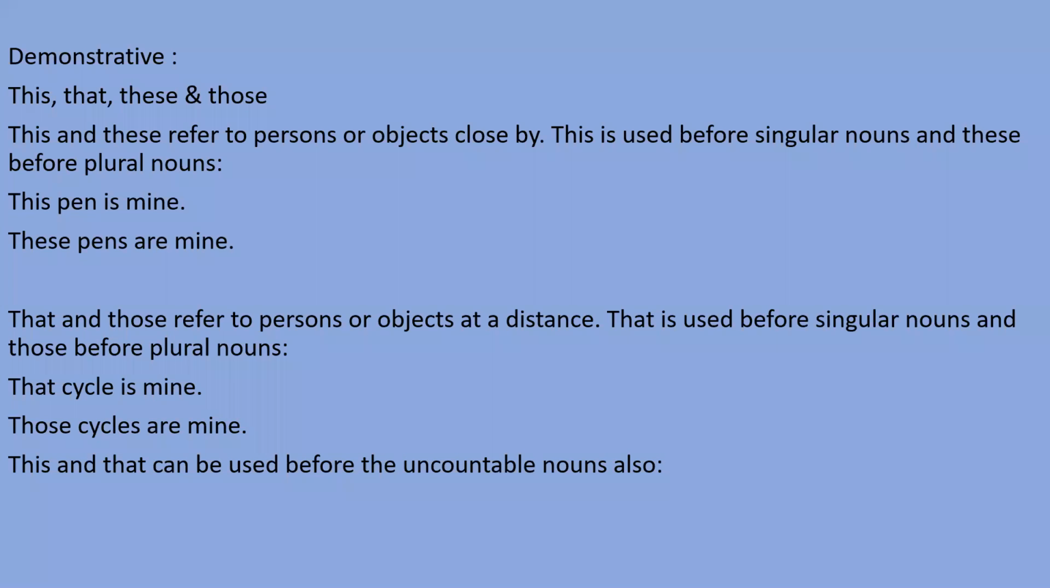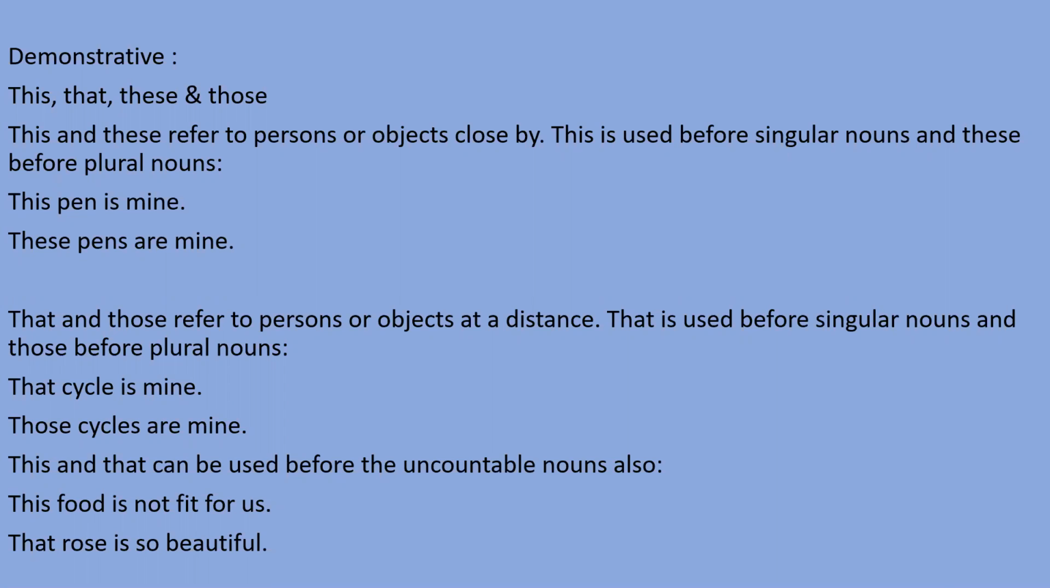This and that can be used before the uncountable nouns also. When nouns are uncountable, so you can use this and that also. You know that uncountable nouns are considered always singular. So you can use this and that for those nouns, right? This food is not fit for us. So food is uncountable. So you can use this for it if that is close by you. That rose is so beautiful. So we can use that also when things are at distance, right?